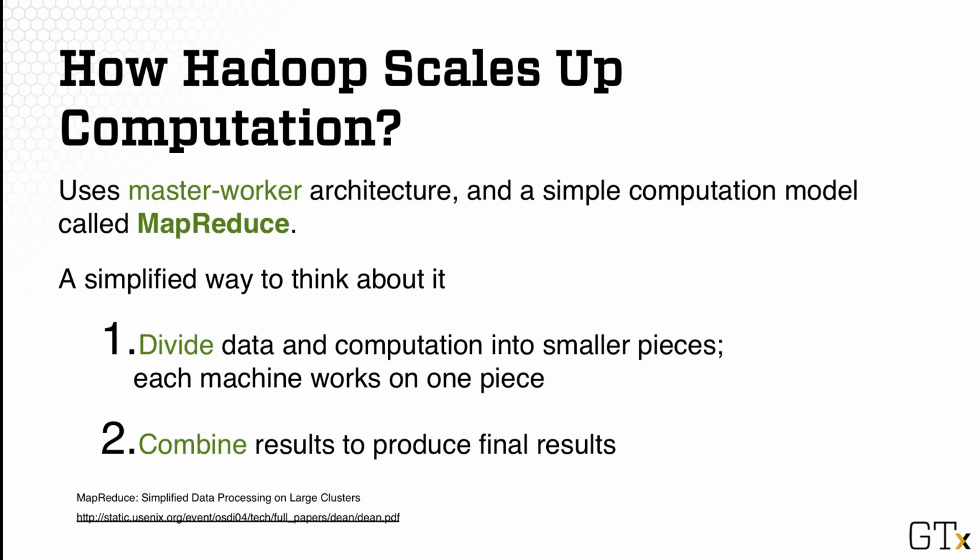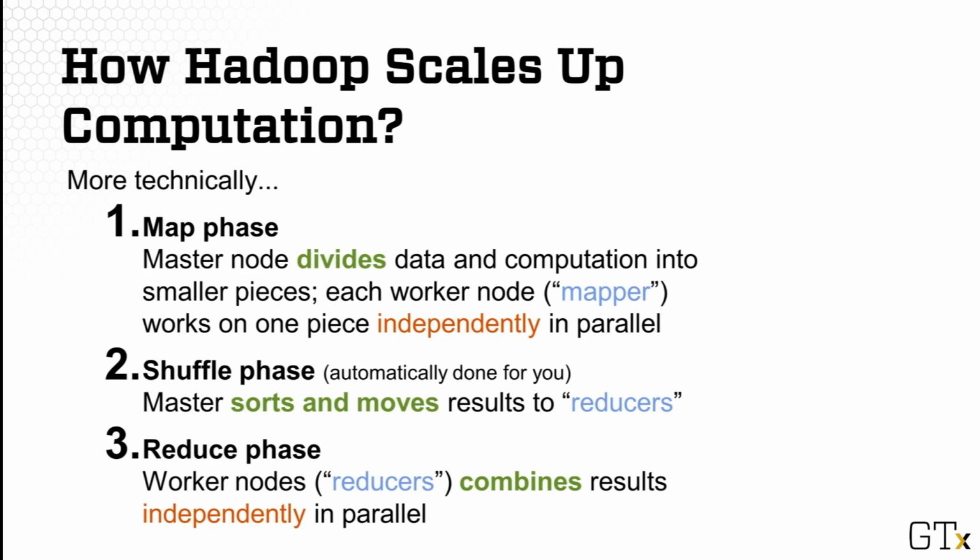At the high level, Hadoop scales up computation using a master-worker architecture, meaning a master computer coordinates many worker computers to work together to solve a computation problem using the MapReduce model. A simplified way to think about this is that there are two main stages. Stage 1 is to divide the data and its associated computation into smaller pieces so that each machine can work on one piece. After that, in stage 2, the results from all the machines are combined to produce the final results.